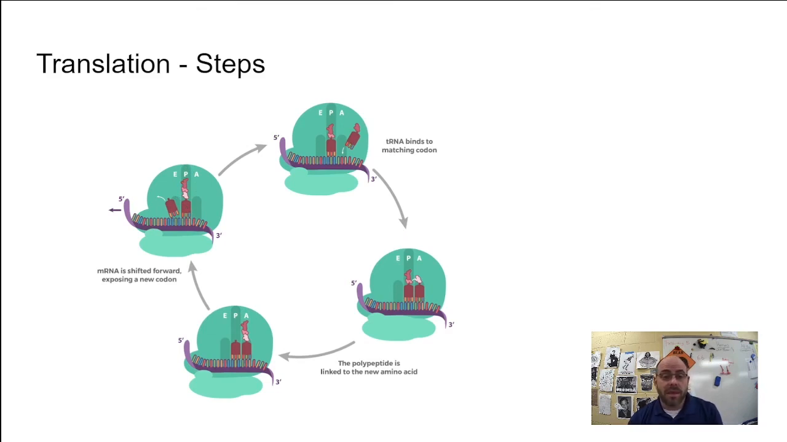Some proteins can be thousands of amino acids in length. Some not very many, depending on what the protein's function and shape is going to be. But this is going to continue until it gets to a stop codon, at which point that protein is going to break off, and that protein is going to then fold up and make a shape, and that shape is going to determine its function.